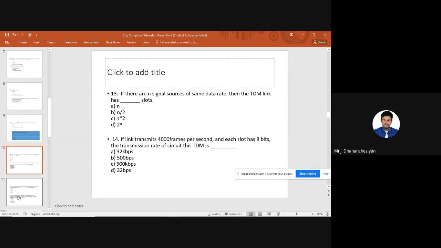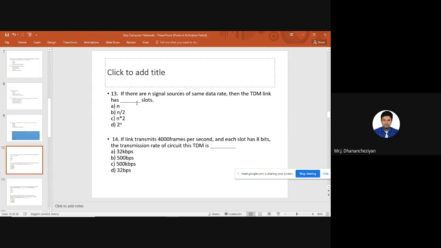It is very simple. They have given the data rate, and we know the size of data, and now we need the transmission rate. We all know this: data rate into the size of data. In this case, the frame rate into the number of bits is going to give me the transmission rate.